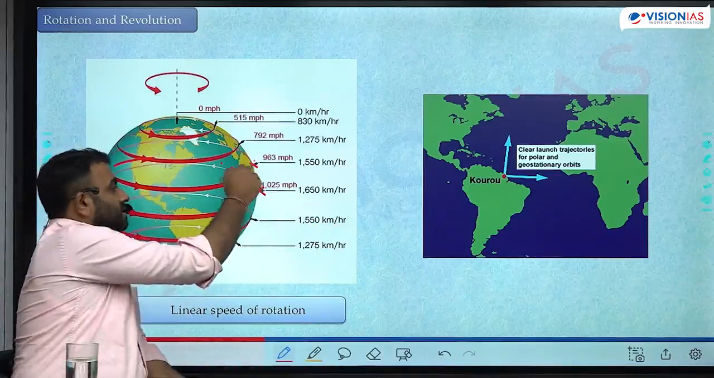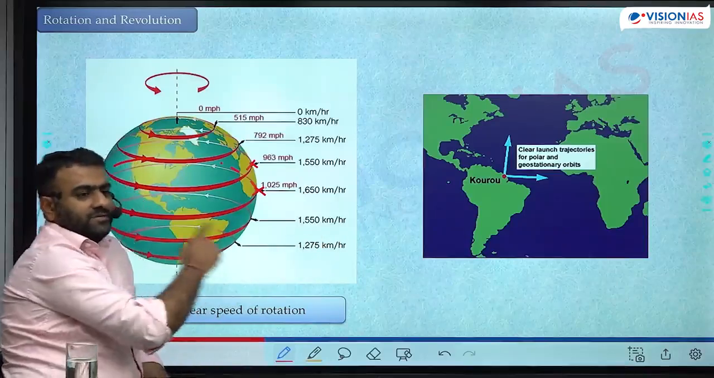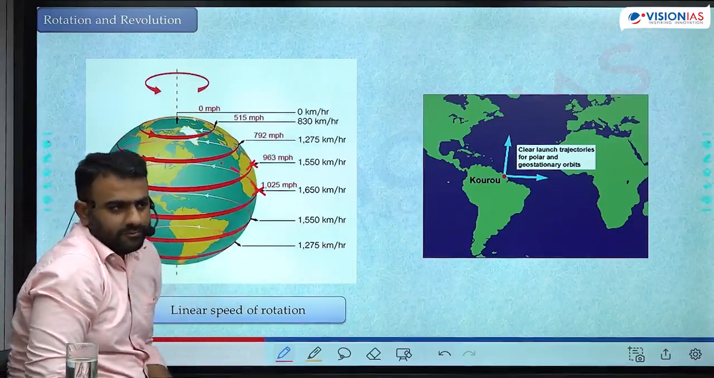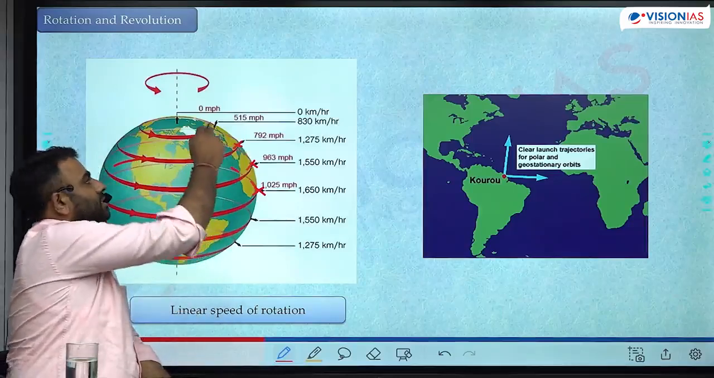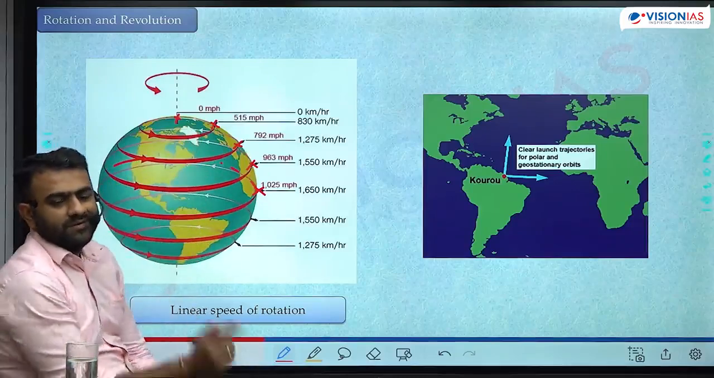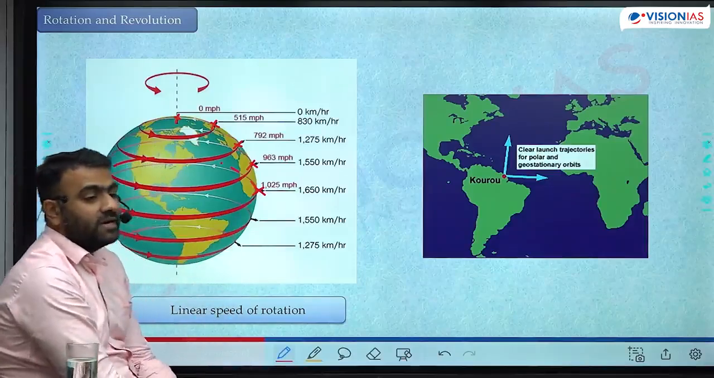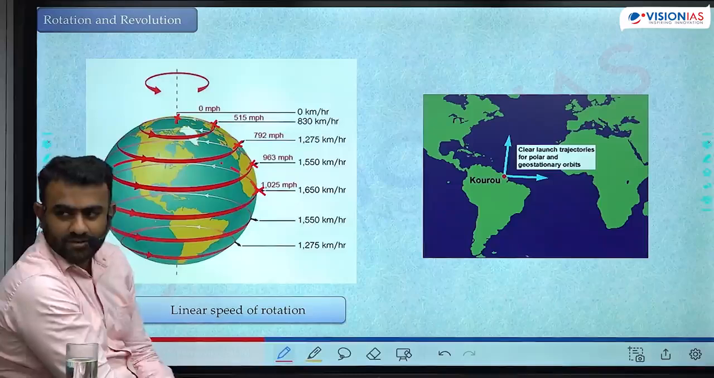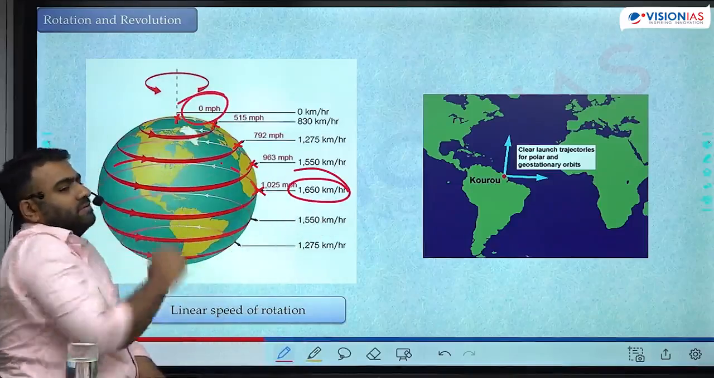If you are standing at, let's say, 30 degrees north latitude, in the same 23 hours 56 minutes you will travel a distance equal to the length of the 30 degree north latitude, which is of course smaller. You come here, again the distance is less. Here the distance is less. Here the distance is 0. In 23 hours 56 minutes, you have traveled 0 distance. So the linear speed of rotation, linear distance divided by time taken, is maximum at the equator and 0 at the poles.